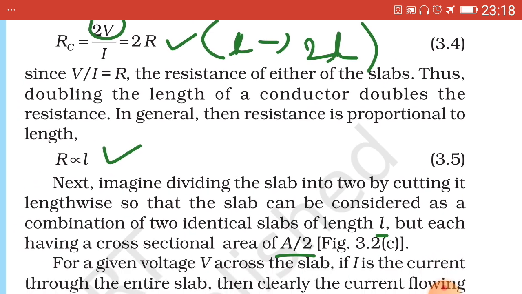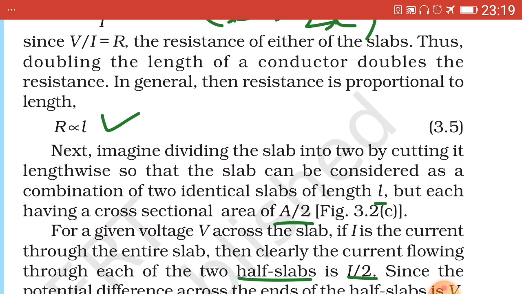Now in the other case, the last case, figure C, imagine dividing the slab into two by cutting it lengthwise, so that the length of two identical slabs is L and each having cross sectional area of A by 2.